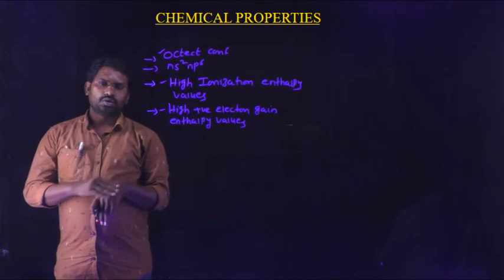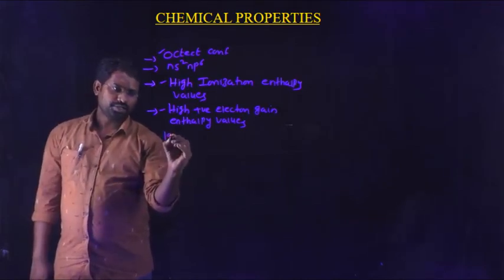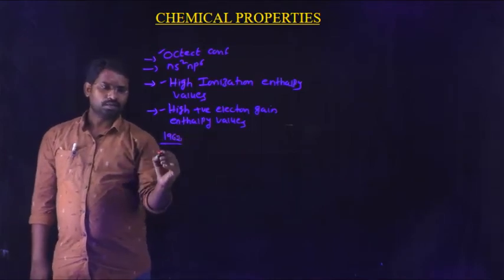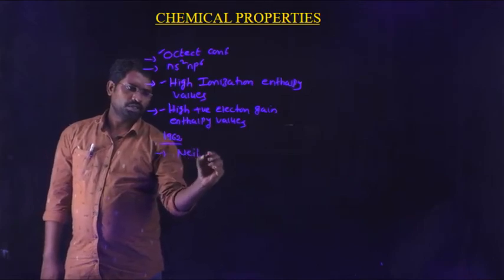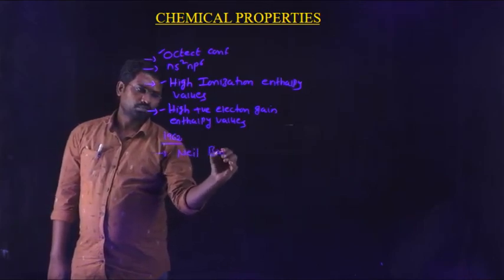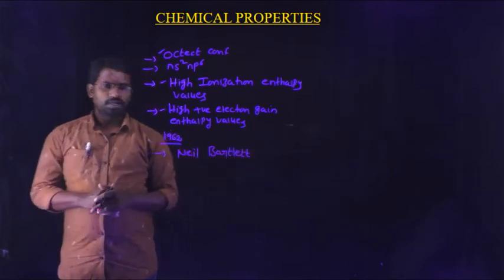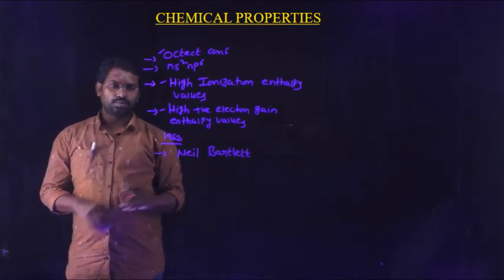In the year 1962, the scientist named Neil Bartlett prepared a red colored compound.